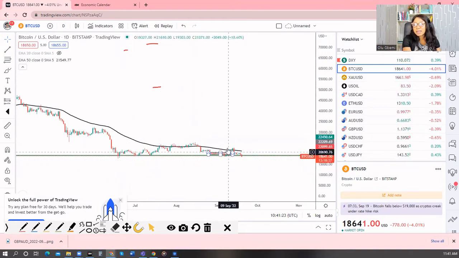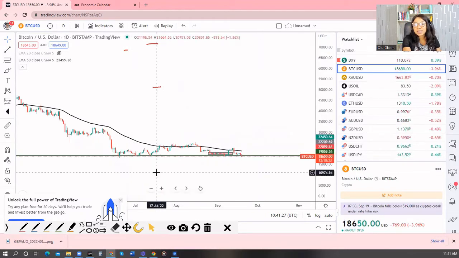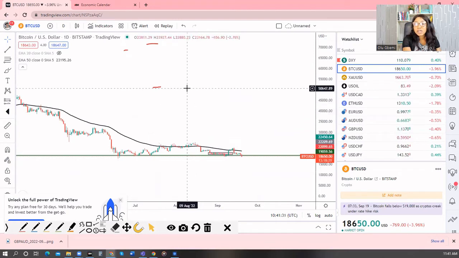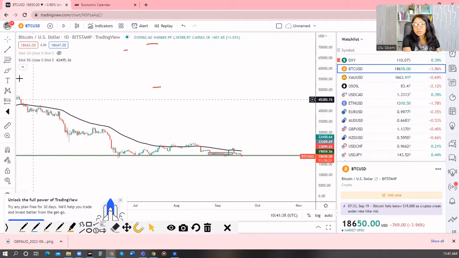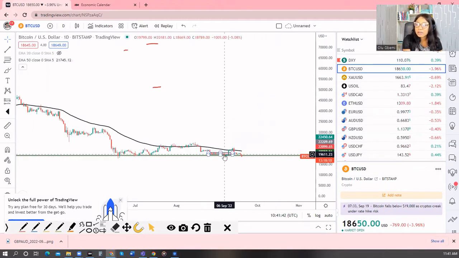You see that support? It's also looking kind of like a head and shoulders. However, I like to trade head and shoulders as a reversal pattern, not as a continuation pattern. So usually when it is seen in a strong downtrend like this, a long-term downtrend, it may not last for too long. So let's see how that goes. But based on all I am seeing on the chart, Bitcoin is diving to the downside for now. There is no indication of a change.